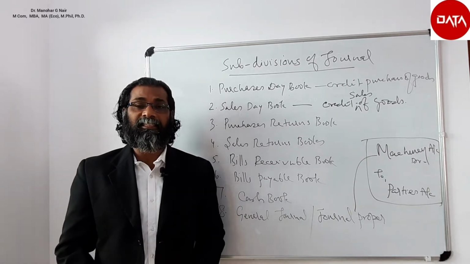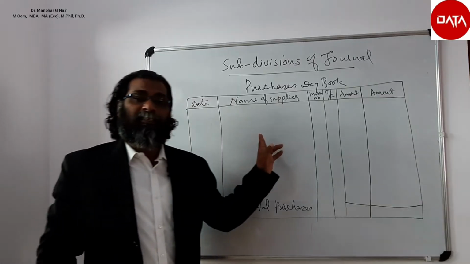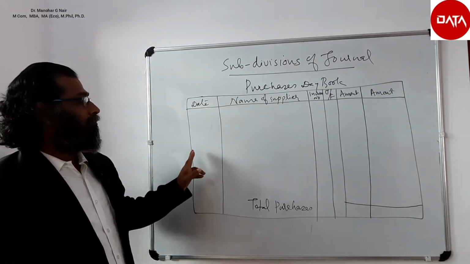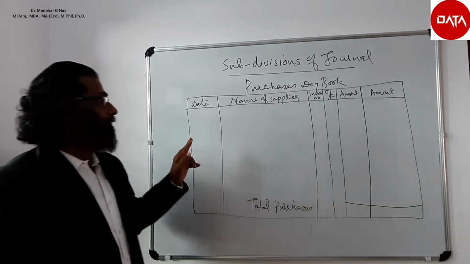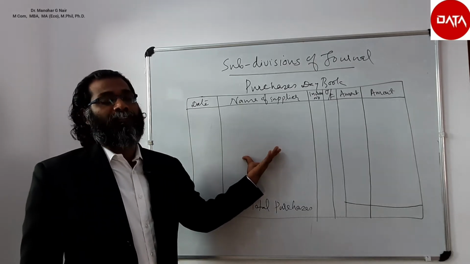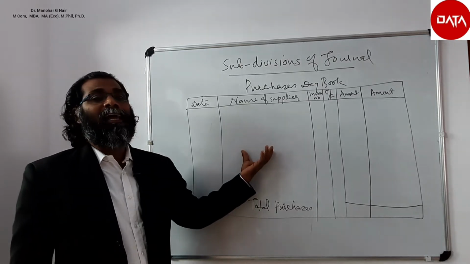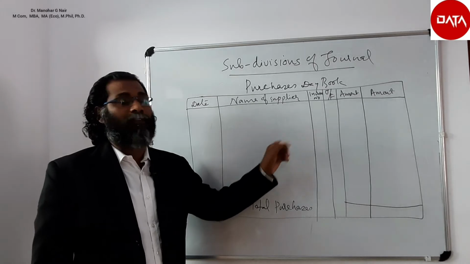Now let us discuss the format of each type of subsidiary book. This is a simple format of a purchases day book. It contains 1, 2, 3, 4, 5, 6 columns. The first column is the date column. The second column is the name of the supplier. It is the particular column wherein we will be writing the name of the supplier. Since it is the purchases day book, we have to write the name of the supplier.